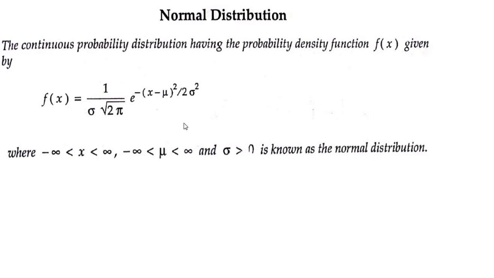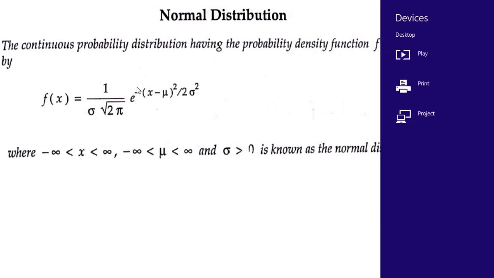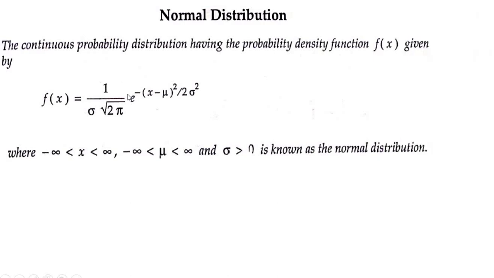So it is a continuous probability distribution having a probability density function f of x equal to 1 by sigma square root of 2 pi, e to the power minus (x minus mu) the whole square divided by 2 sigma square, where x and mu lie between minus infinity to plus infinity and sigma is greater than 0.